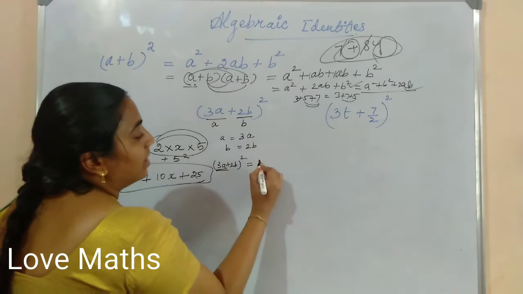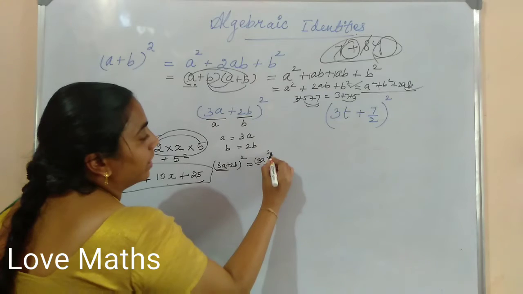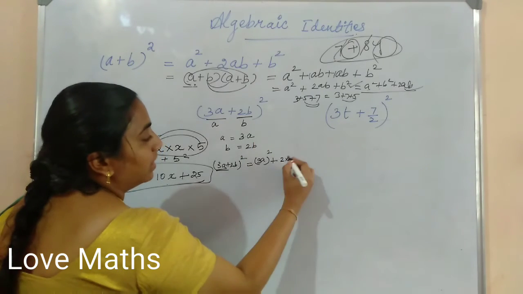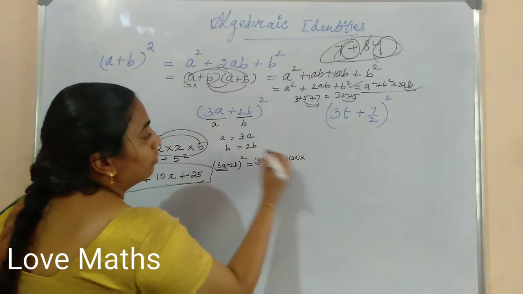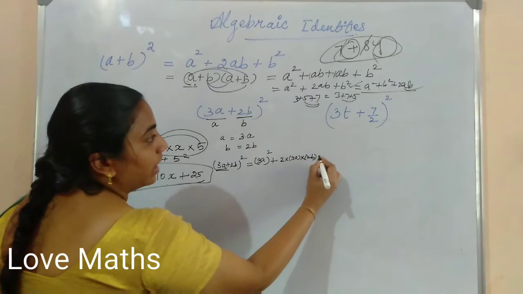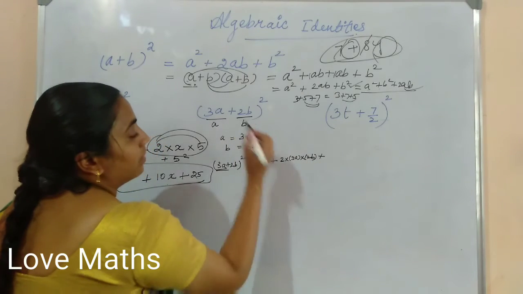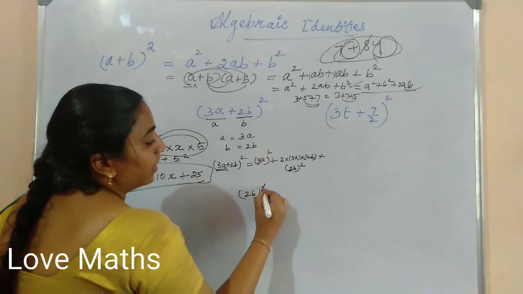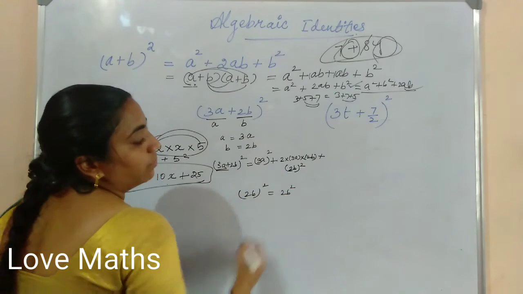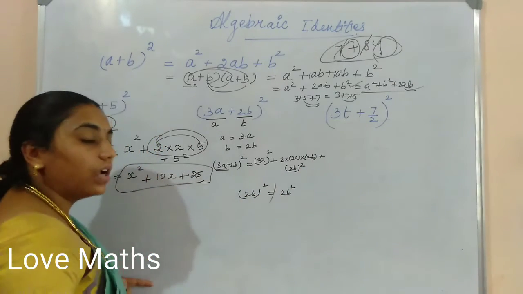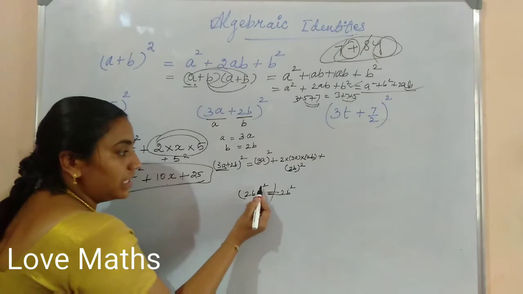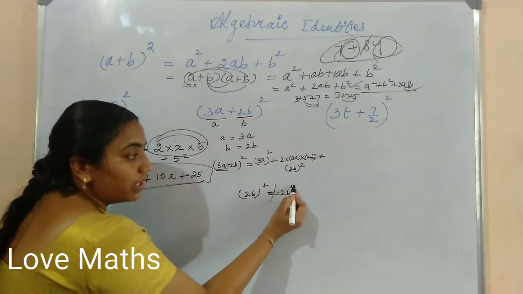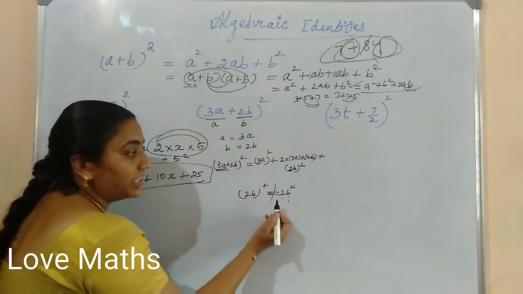So in a place 3a, the whole square (3a)², plus 2ab: 2 into a is 3a, into b is 2b. Plus b square, b is 2b, the whole square. (2b) whole square equal to 2b square? Both are equal means no, it is not equal, because here this square is common for 2 and b. Here this square is only for b, not for 2. So it is not equal.